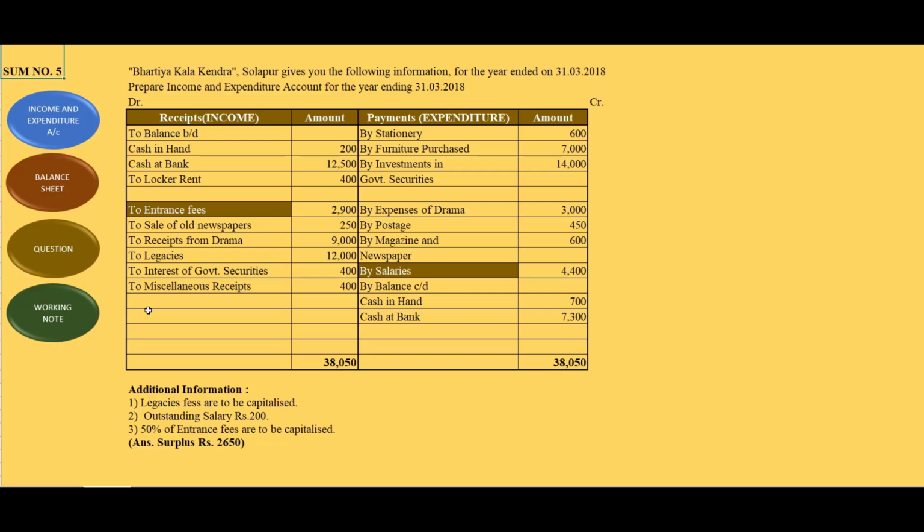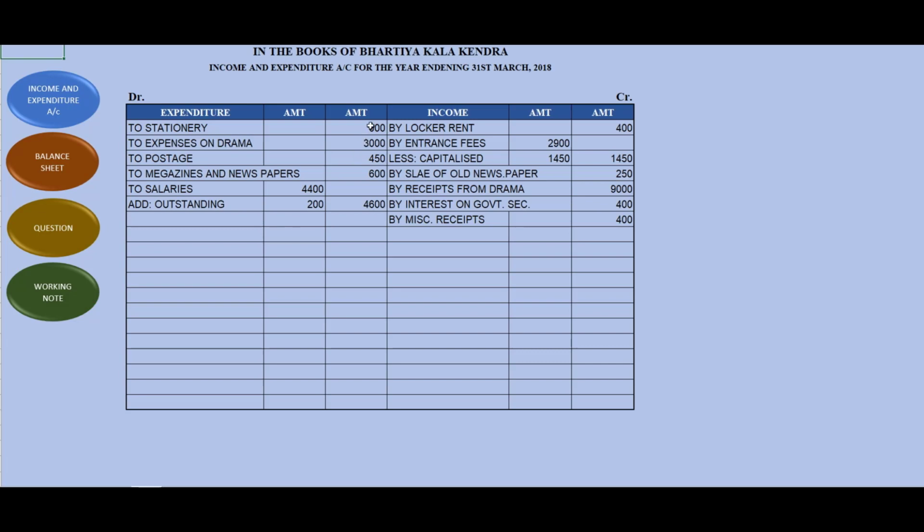So check the question whether we have done everything. Yes, so you should get this much answer, 2,650. Let's check whether we are getting it. First of all, you have to make the total of both sides. Total of this side is 9,250, and total of this side is 11,900. So which one is higher? This one is higher, so the higher amount will be recorded on both sides. The way I record, you too will record in the same way.